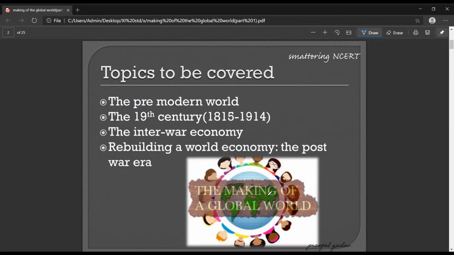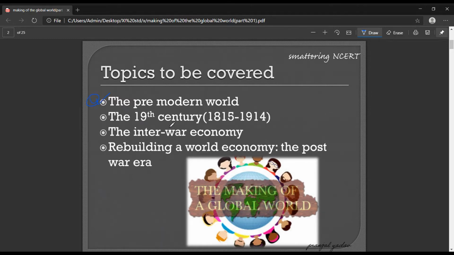The topics to be covered in this chapter are, first, the pre-modern world. Now you have a well-developed communication system and a well-developed transport system, so you can easily connect with each other. But what about the pre-modern world? It means when no such technology existed, when you didn't have phones, internet, trains, or aeroplanes. What happened at that time? What was the condition of the pre-modern world, that we'll be covering in this first part.